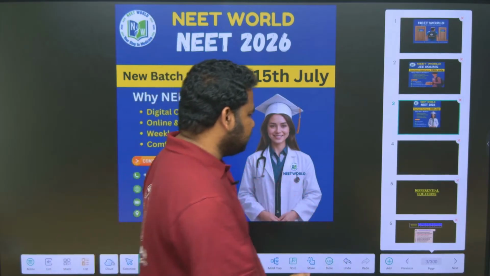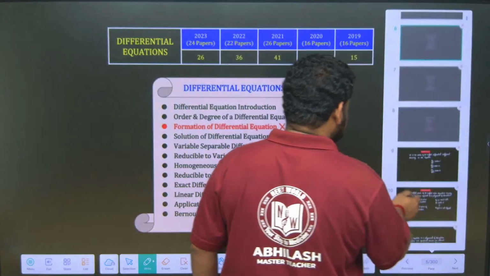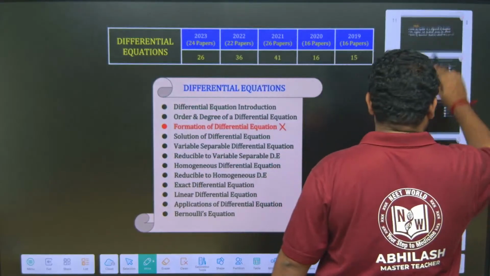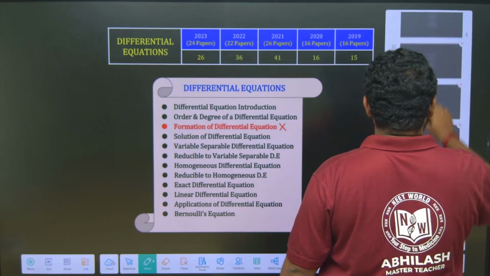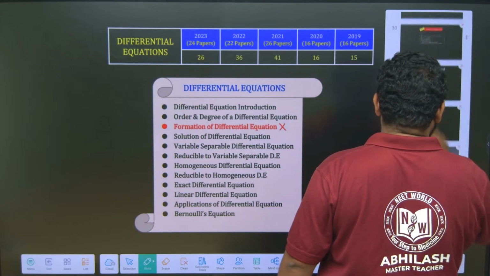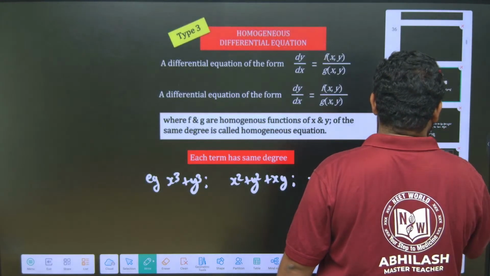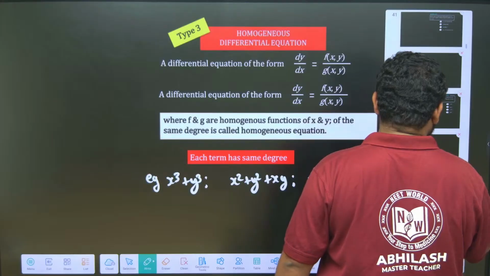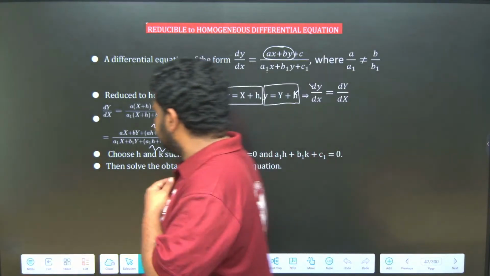Now let us get back to our discussion. When it comes to differential equations, we had already solved homogeneous equations. Now we have to solve equations reducible to homogeneous form. But before that, I'd like to reiterate again.